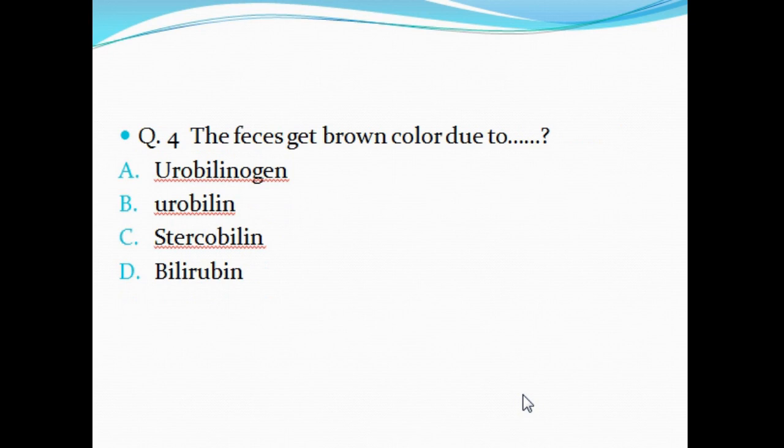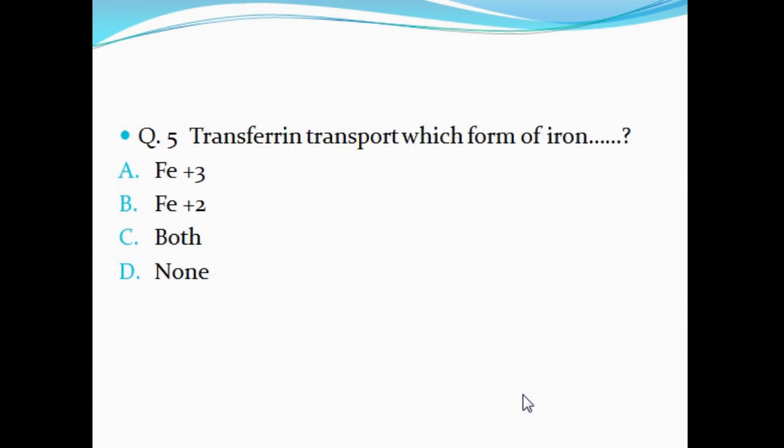Question number 4: the feces get brown color due to dash dash dash. A, urobilinogen; B, urobilin; C, stercobilin; D, bilirubin. Question number 5: transferrin transports which form of iron dash dash dash. A, Fe+3; B, Fe+2; C, both of these; D, none of these.